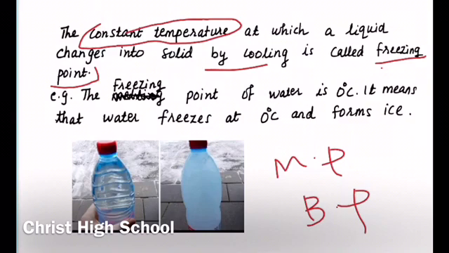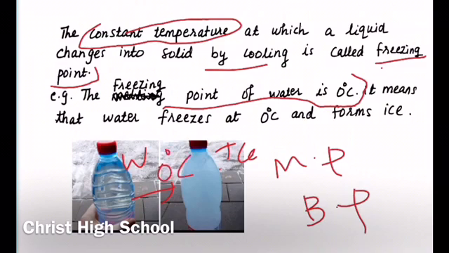For example, the freezing point of water is 0 degrees Celsius. So when you keep the water bottle in the refrigerator, the conversion of water to ice takes place at 0 degree Celsius. So just like melting point and boiling point, freezing point is also constant. The freezing point of the liquid is constant. Different liquids have different freezing points.